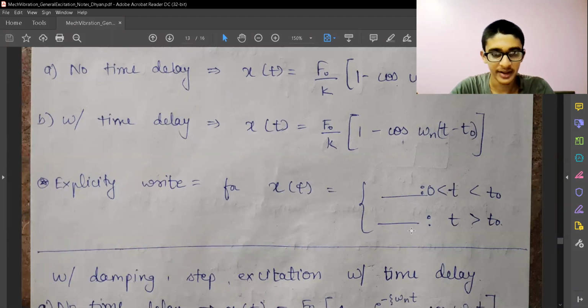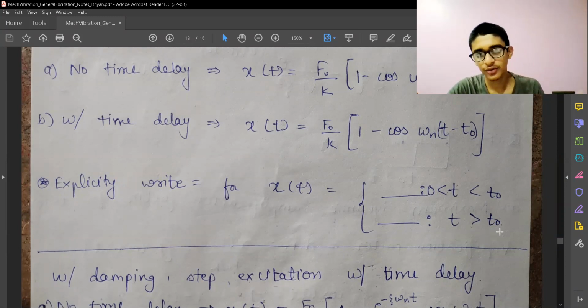But if an explicit forcing function is given, and we want to find the response for t greater than t0, with one function given for 0 to t0 and a different forcing function given for t greater than t0, then we need to integrate the first function applied between 0 to t0 over the complete interval, plus for the interval greater than t0, we apply the second from t0 to some generalized time t.